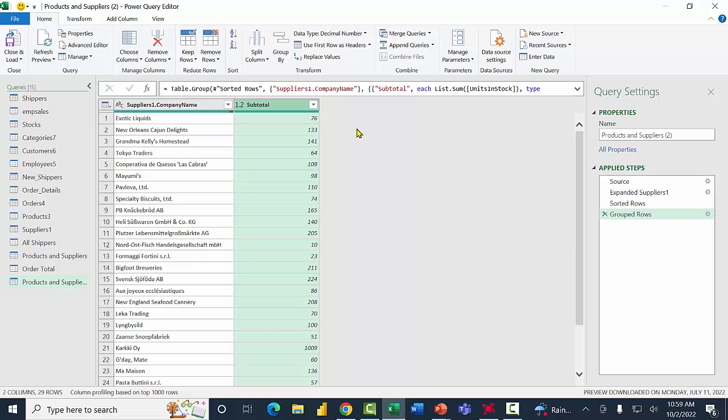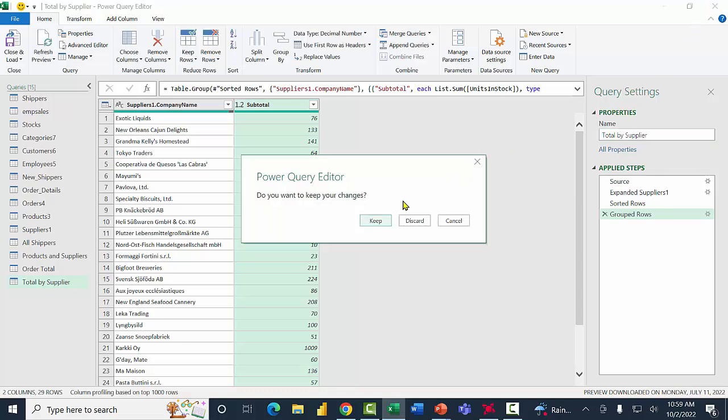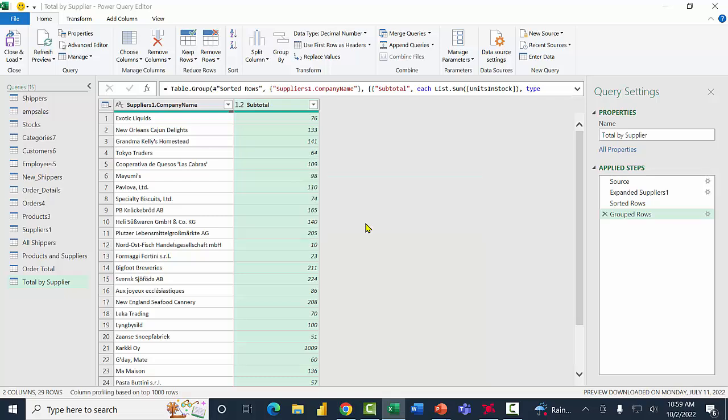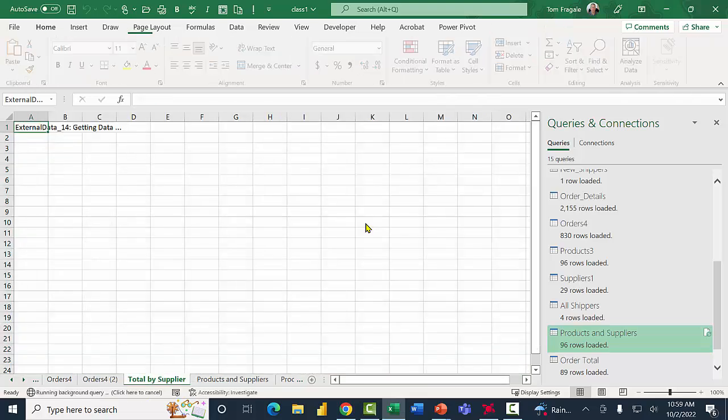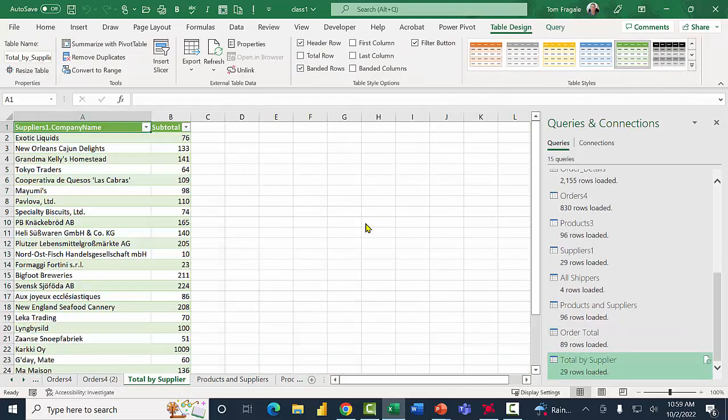And now I have a subtotal for each supplier. Now I can also rename it over here. So I'm going to call this one Total by Supplier. I'm going to close that window. I'll keep the changes. And now, in just a second, we'll see a new table here that'll be called Total by Supplier. So you can see the real benefit of the Group By query. It allows us to do subtotals.